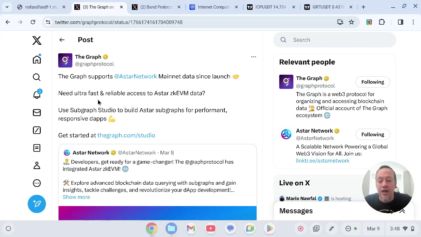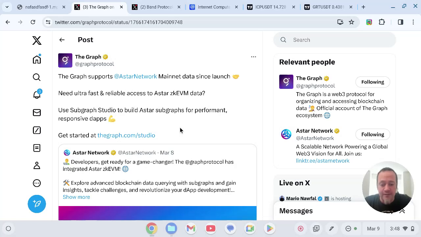If you need ultra fast and reliable access to Astar ZK EVM data, use Subgraph Studio to build Astar subgraph for performant responsive dApps. So this is cool. They use subgraphs to get that data stored where it needs to be stored. It's a pretty cool little system. You can get started at thegraph.com/studio. So this is pretty interesting.